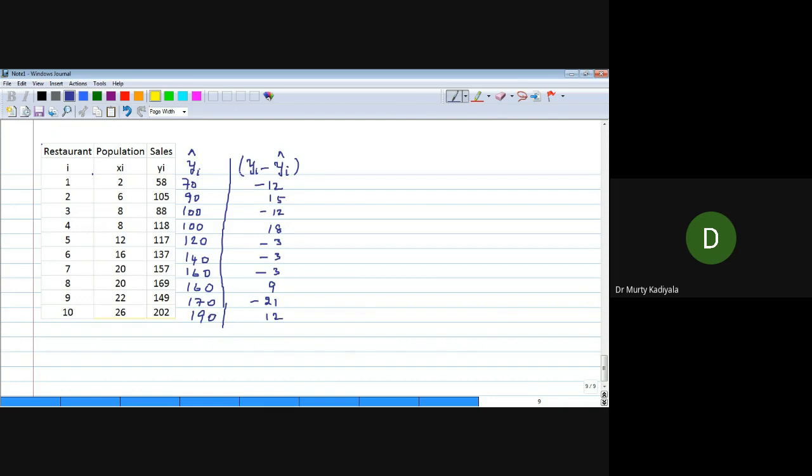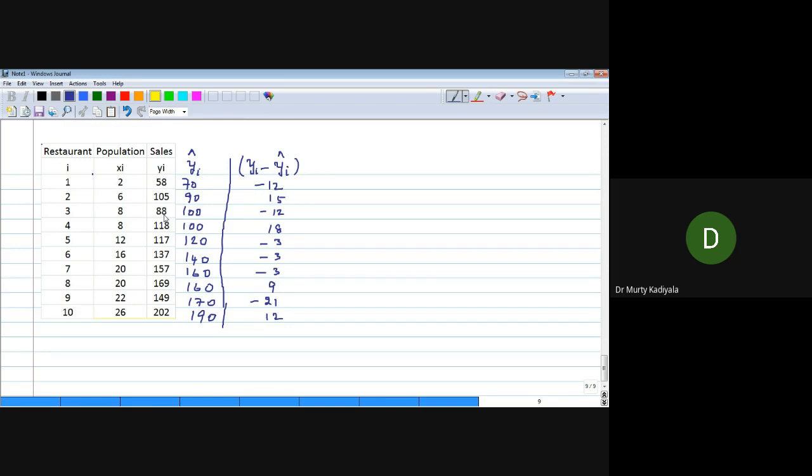Also, I already told you there is a normal distribution, an error distribution, at the point 58. Similarly, you can assume another normal distribution at the point 105, depending upon the predicting model. The normal distributions must have the same variance. That is called constant variance. If you have that, then we say it is homoscedasticity.